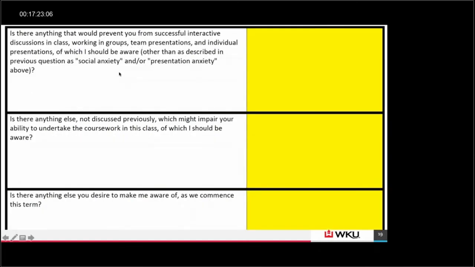Is there anything that's going to prevent you from successful interactive discussions, working in groups, team presentations, of which you should be aware, other than the social anxiety or presentation anxiety that they previously discussed? Is there anything not discussed that might impair their ability to undertake the coursework in this class? Typically, I don't get any real big responses to these questions, but I think it's nice to ask them. On those rare occasions where you do get an answer, it may be something you can address right at the beginning of a class, as opposed to having a problem and identifying it 5 weeks later or by midterm. Is there anything else you want to make us aware of as we commence this term? A lot of times you'll find some answers there.